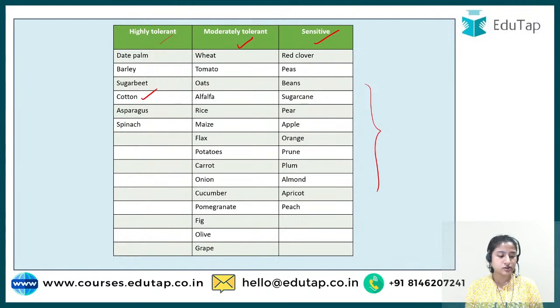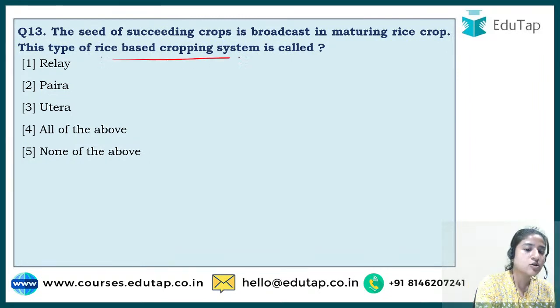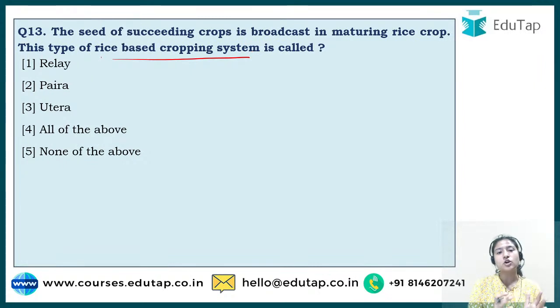So we'll come to the next question, question number 2. It says, the seed of the succeeding crop is broadcast in the maturing rice crop. This type of rice-based cropping system is called? A rice-based cropping system is basically the system in which rice is the main crop. If you're growing rice with another crop, but the main focus, the main area, is occupied by rice, then we call it a rice-based cropping system.